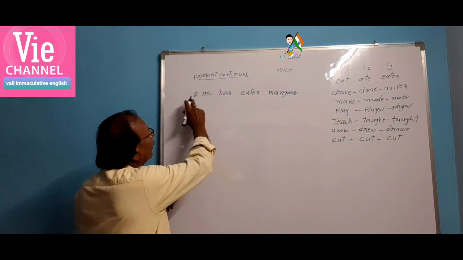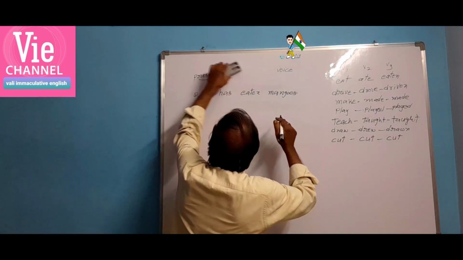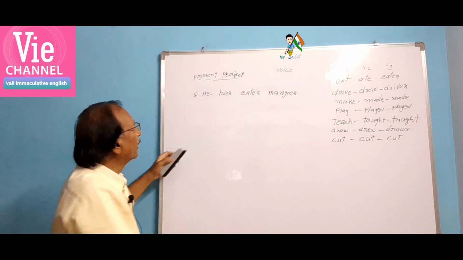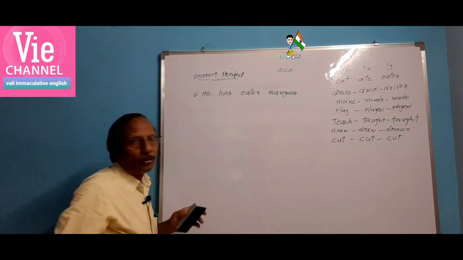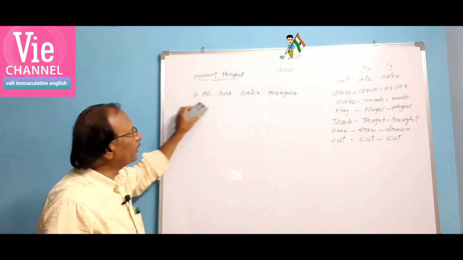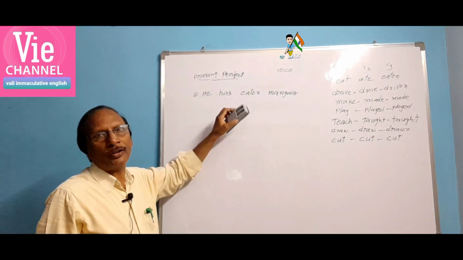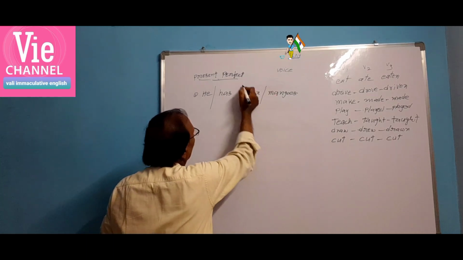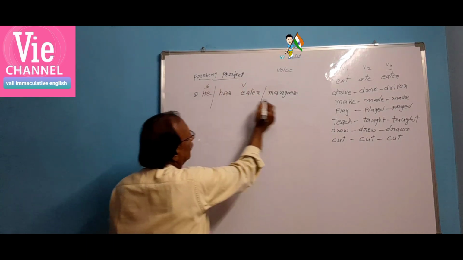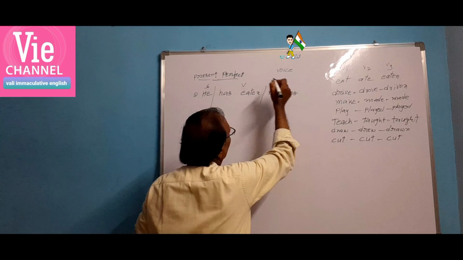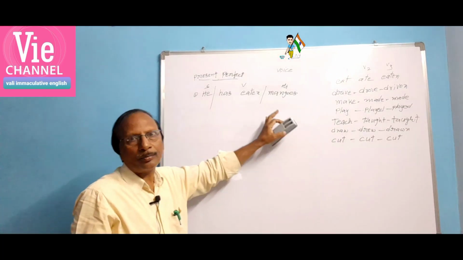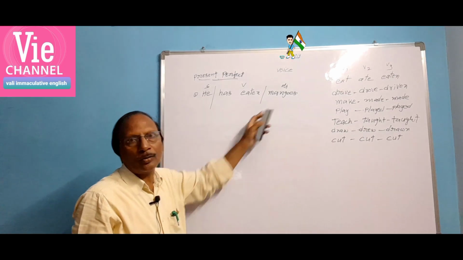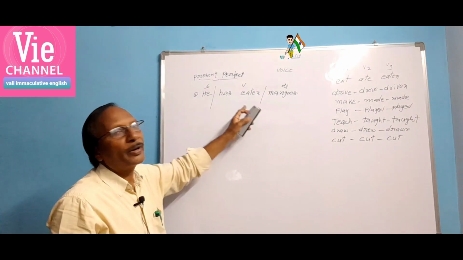Here, let us see present perfect. In present perfect, let us learn voice. He has eaten mangoes. Whenever a sentence is given like this, you know we have to change it into three parts. He is the subject, has eaten the verb and mangoes the object. Don't start changing the object into subject without separating into three parts.